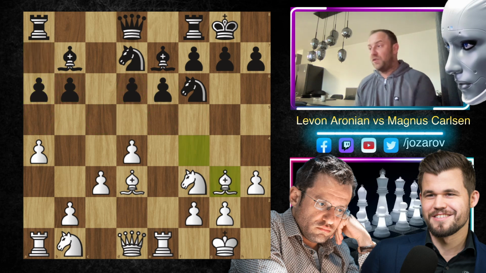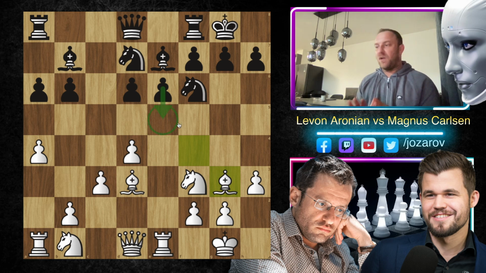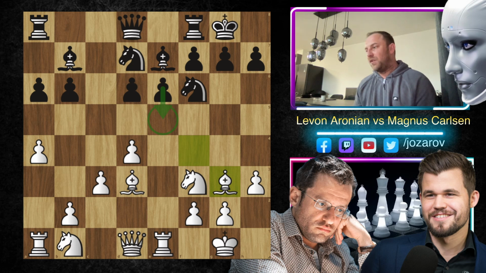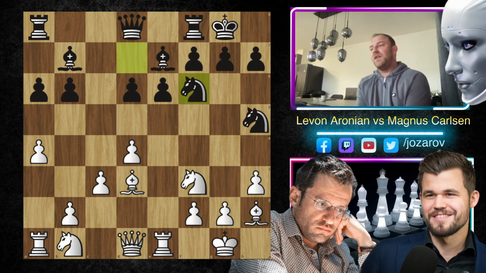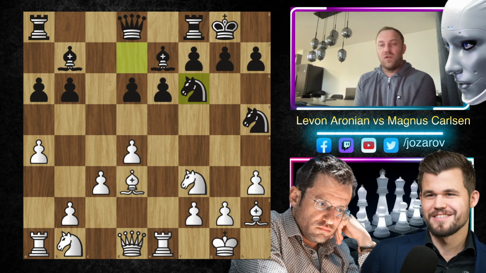So in the continuation, bishop to g3 here by Aronian, very nice and pragmatic idea, fixing the bishop on g3, because if the e5 move somehow comes, then at least this e5 doesn't come with a tempo. I think it's a great choice here, because you could try maybe to kick away the bishop with knight to h5, bishop to h2, and many times I've played this position. My opponent in one game tried to move knight to f6. It wasn't, of course, the same position, but it was a similar position which arose from the Torre attack.